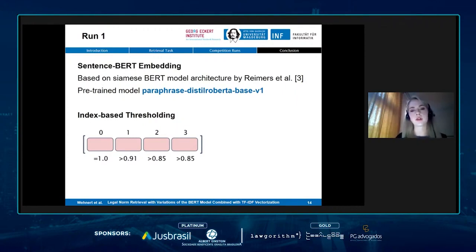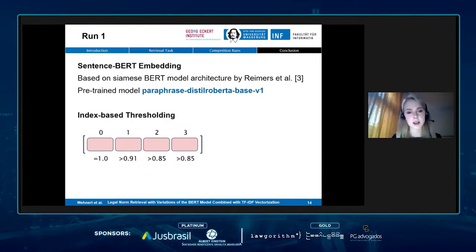What we also used was a pre-trained model from those same authors called paraphrase-RoBERTa-base. This model is particularly well suited, according to those authors, for natural language inference tasks. And since this retrieval task is also pretty hard, we thought that it could also benefit from such a model.